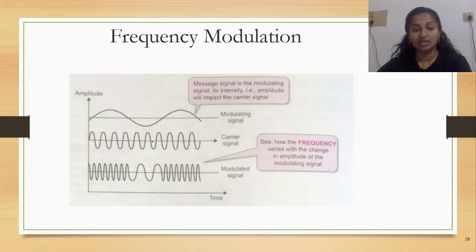We are actually trying to change the frequency of what? The frequency of the carrier signal, right? So this is the carrier signal with a common frequency, and see how the modulated signal has changed. Whenever there is a crest, the frequency increases, and whenever there is a trough, the frequency decreases.